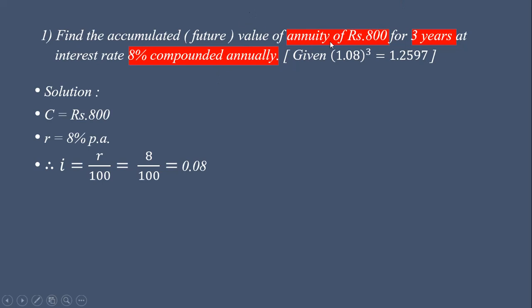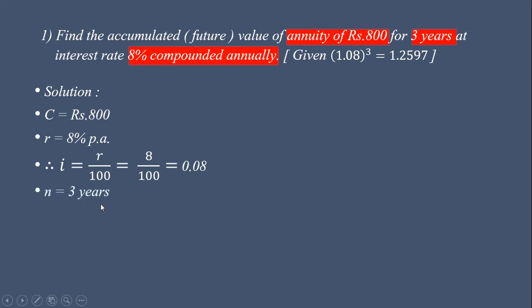That means it is not given whether this annuity of rupees 800 is invested at the beginning of each year or at the end of each year. So if it is not mentioned in the example, we have to consider it is an example of annuity immediate. Use the formula for annuity immediate and solve it.